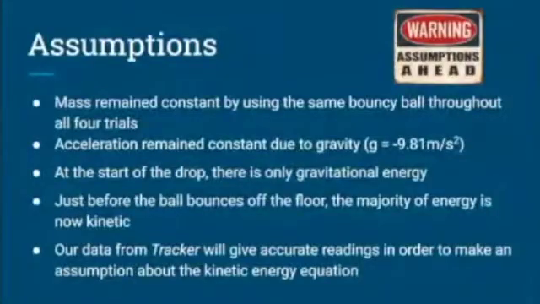As for the assumptions in our experiment, we assumed mass remained constant. In addition, acceleration remained constant due to gravity. We assumed gravity was negative 9.81 meters per second squared. At the start of the drop, there's only gravitational energy. However, just before the ball bounces off the floor, the majority of energy is now kinetic. Our data from Tracker will give accurate readings in order to make an assumption about the kinetic energy equation.